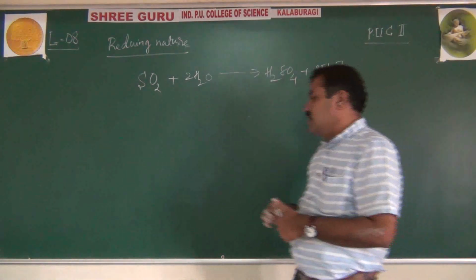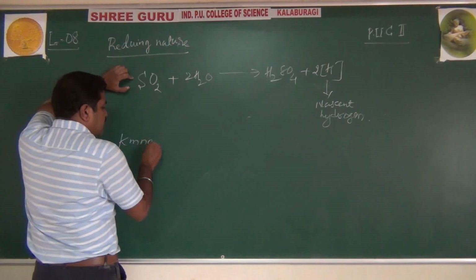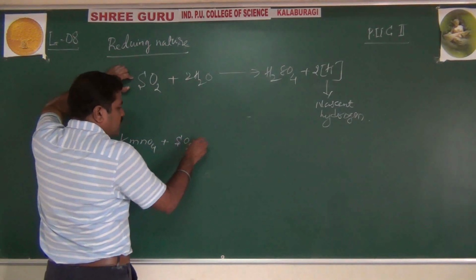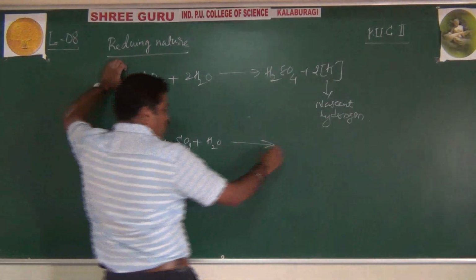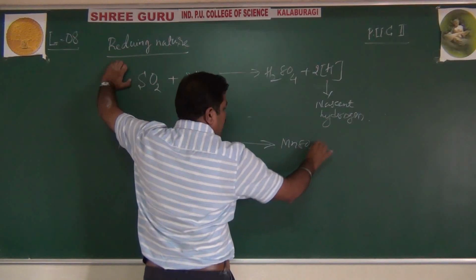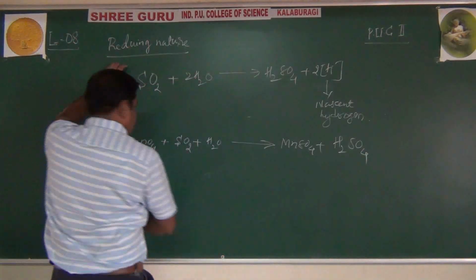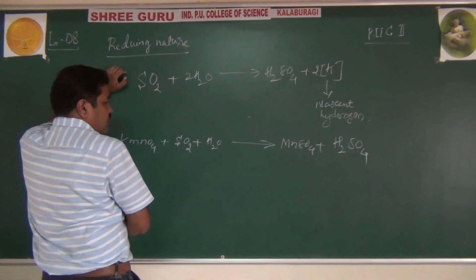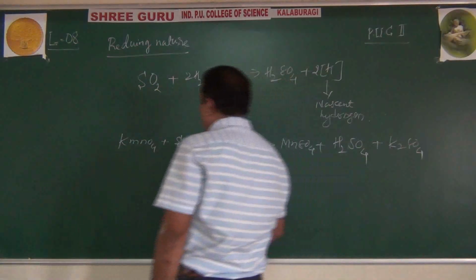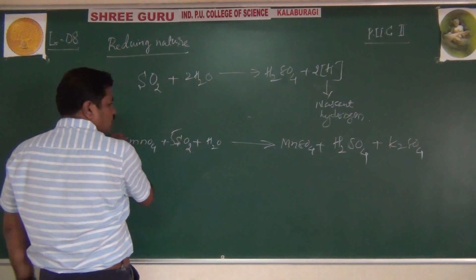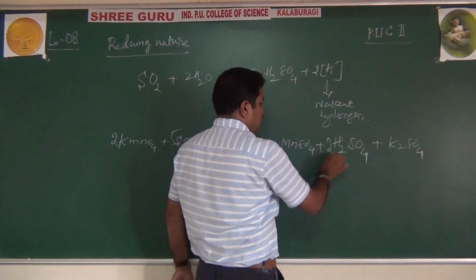Okay. But let us see some properties. It reduces potassium permanganate in neutral medium, not in acidic medium. So manganese sulfate and sulfuric acid along with the K2SO4. 5SO2, 2KMnO4 and generally MnSO4, 2H2SO4.